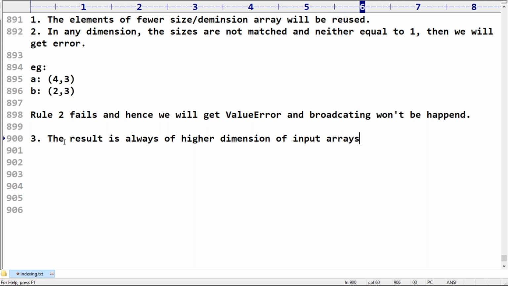If one input is 2D but the second one is 1D, the output is always 2D. Suppose one input is a 3D array and the second is a 1D array, then the output of the arithmetic operation is always a 3D array. That is my point.